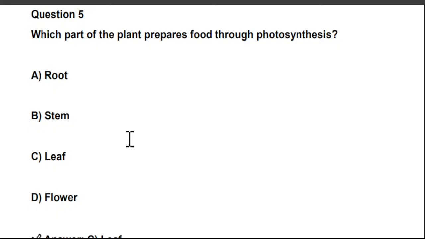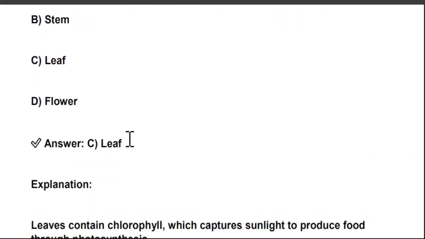So which part of the plant prepares food through photosynthesis? Photosynthesis is a process when plants make their food in the presence of sunlight. The part of the plant where food is prepared through photosynthesis is the leaf. So option C is the right answer.